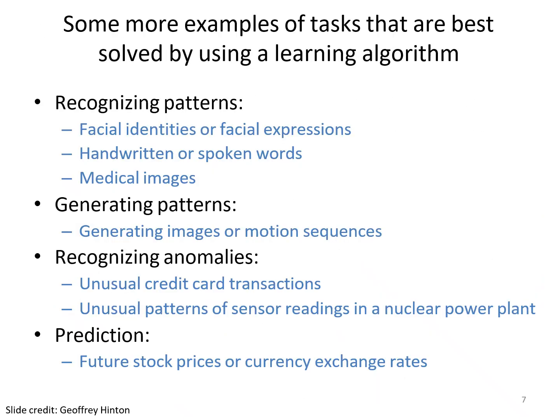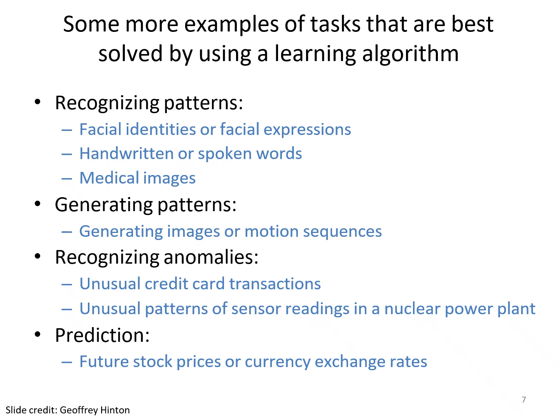Some more examples of learning problems are generating patterns, recognizing anomalies, and prediction, recognizing patterns. Recognizing means handwritten characters, image motion, and credit card transactions. So all of these are good application-oriented learning processes.